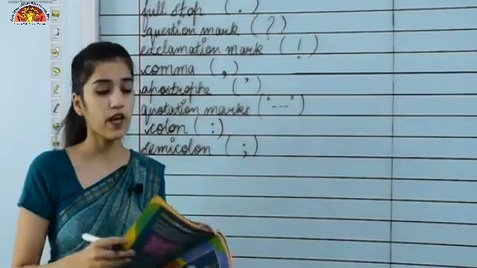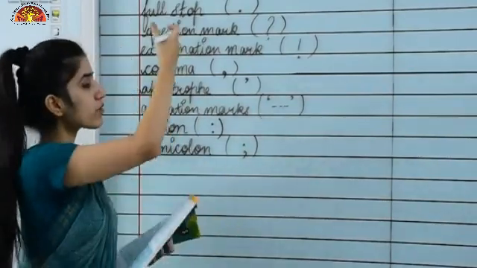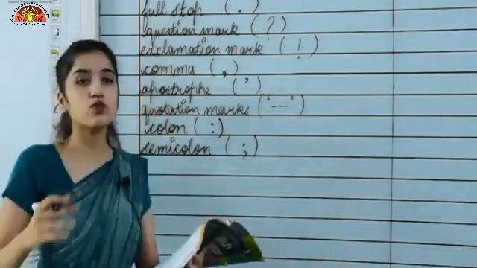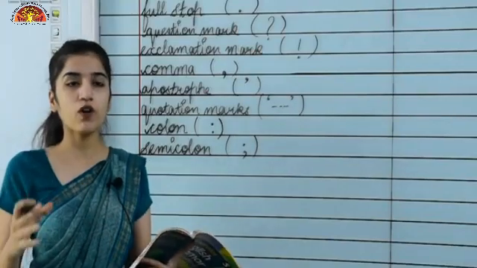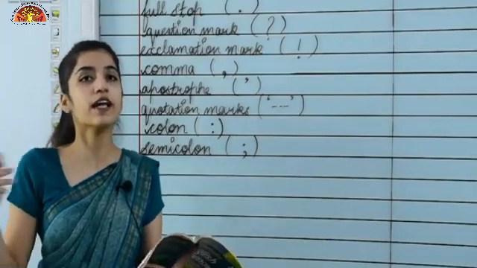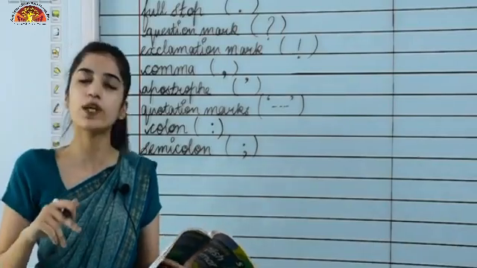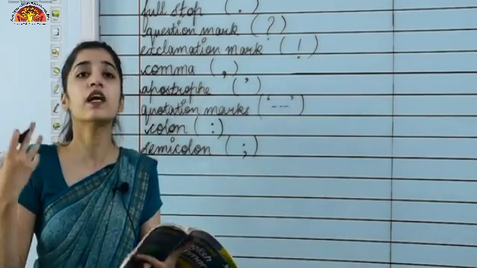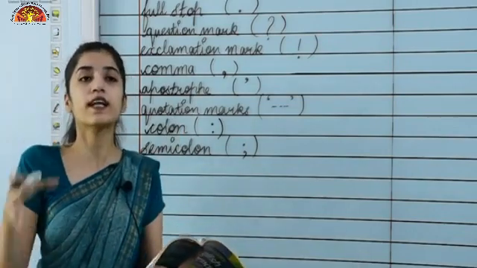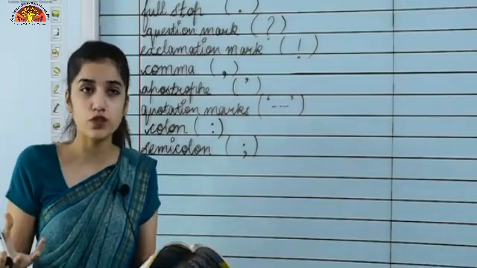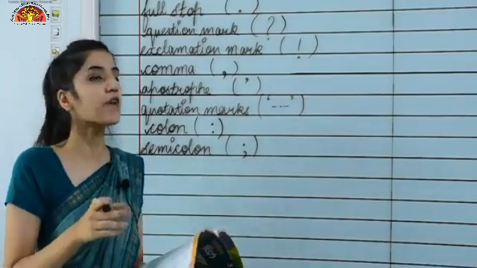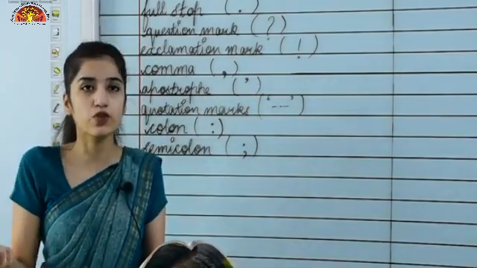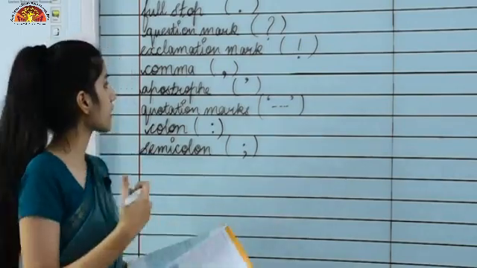As you all know, the full stop is used to end a normal statement, right? And the question mark is used to end a question. It is always used in a question. When we are ending a question, at that time we use a question mark at the end, right? Exclamation marks are used to show strong feelings. When there are words expressing strong feelings or emotions, we use an exclamation mark with the word or with the sentence that is expressing an emotion.